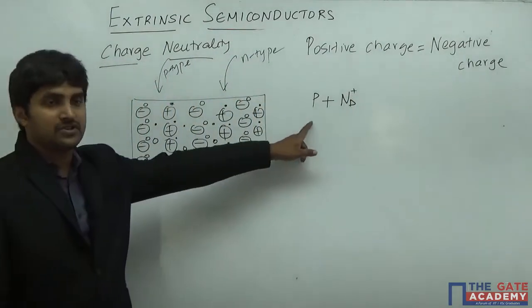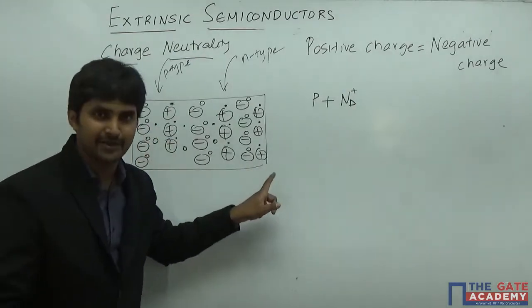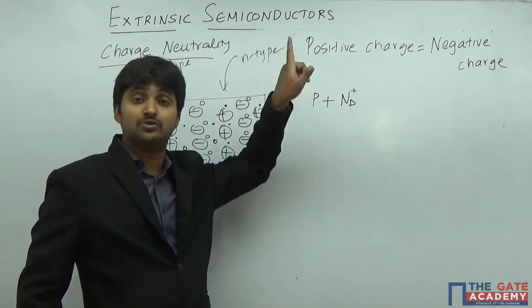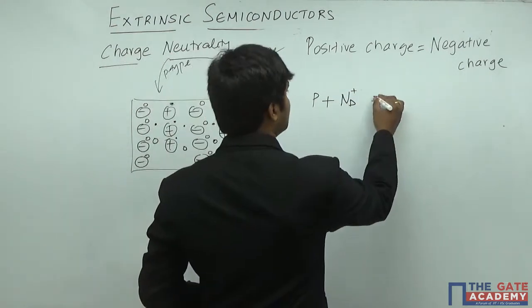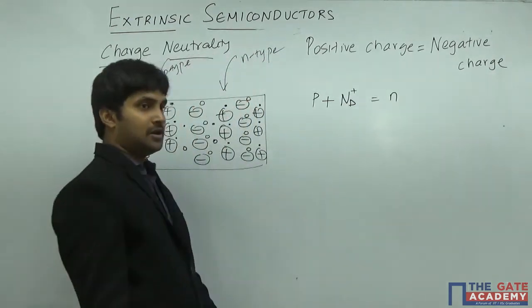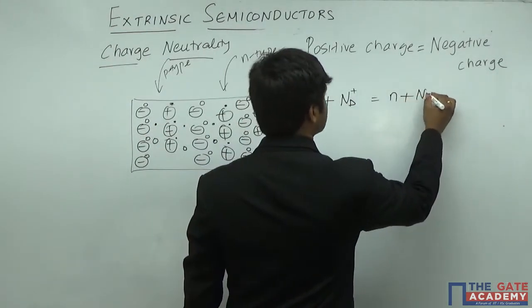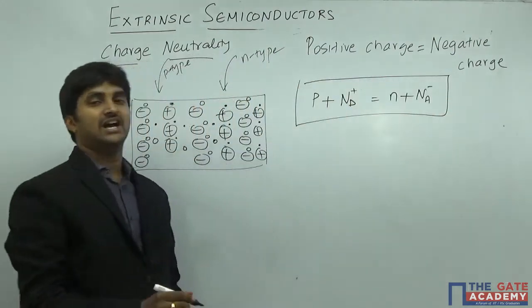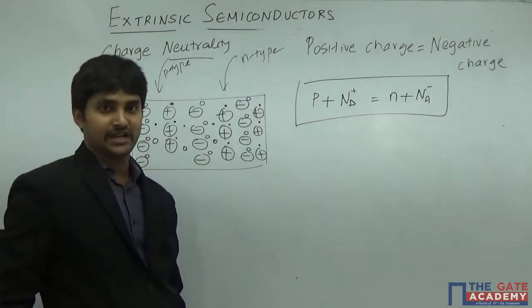So this is the total positive charge inside a particular material: the number of holes, P, plus the number of donor ions, because donor ions are also positive charge. It will be equal to N, the number of electrons, plus the acceptor ions. This is always going to be valid. This is what we call charge neutrality, the charge neutrality condition.